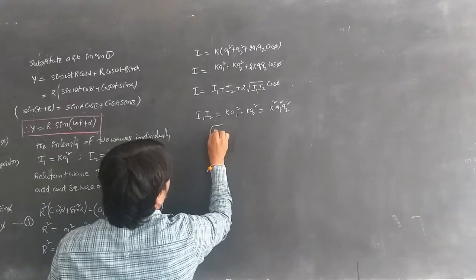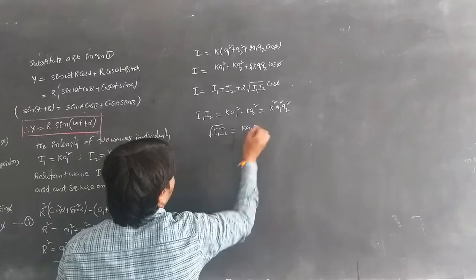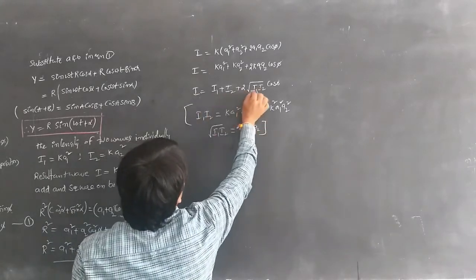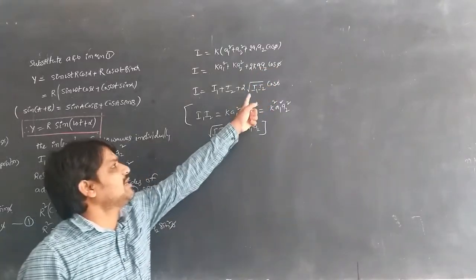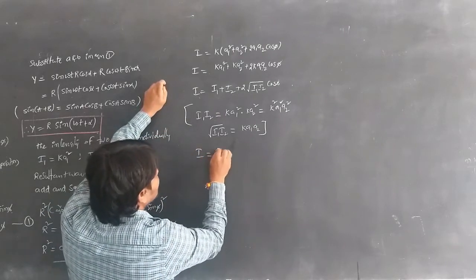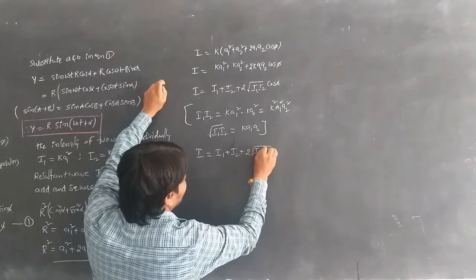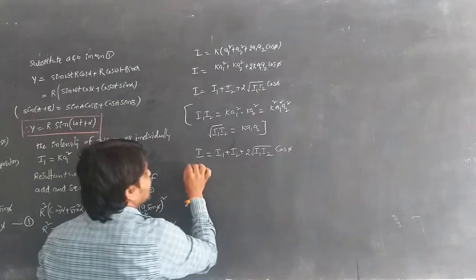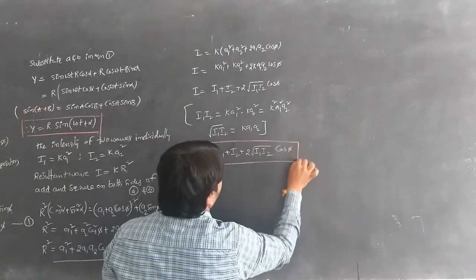So root I1 I2 is equal to k a1 a2. So instead of 2k a1 a2, we can write 2 root I1 I2 cos phi. So I is equal to I1 plus I2 plus 2 root I1 I2 cos phi. This is the energy distribution formula, the intensity distribution formula.